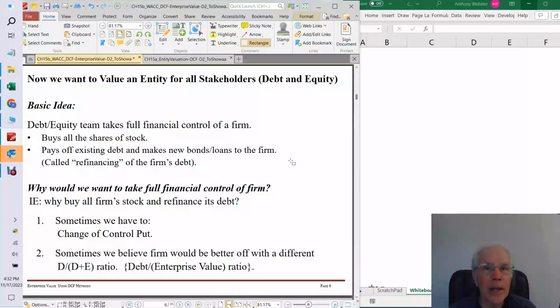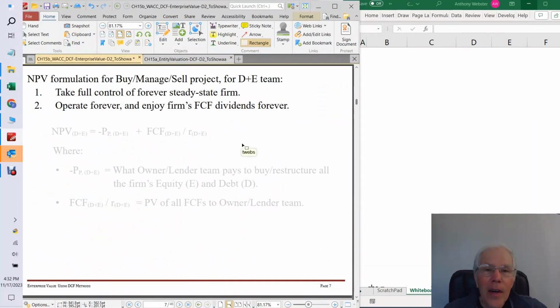They don't have an optimal weight of debt to equity in terms of maximizing shareholder value via ROE and keeping the risk of bankruptcy at bay. So that would be the second reason, because we'd want to change the relative amounts of debt and equity when we came in. All right, so what's our NPV formulation going to be for a debt plus equity team?